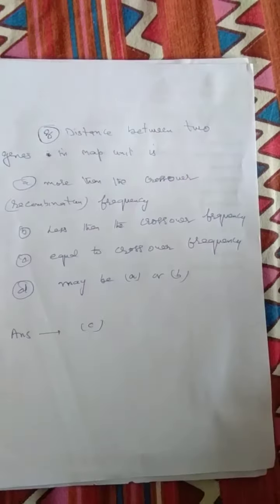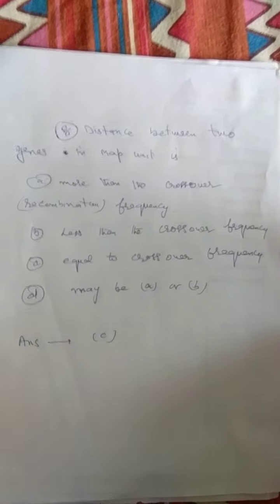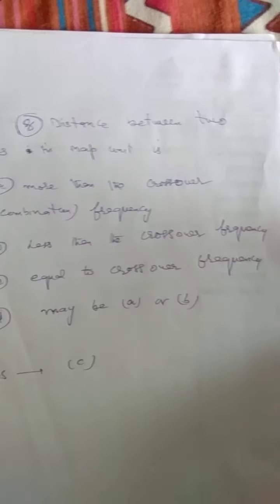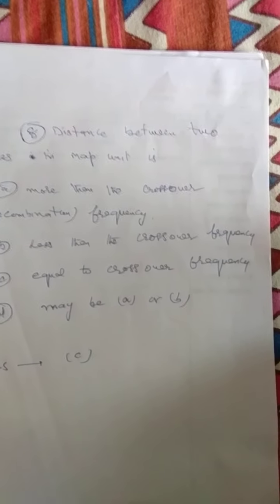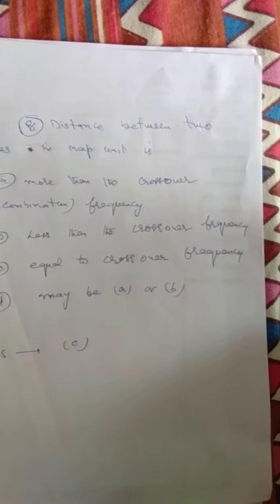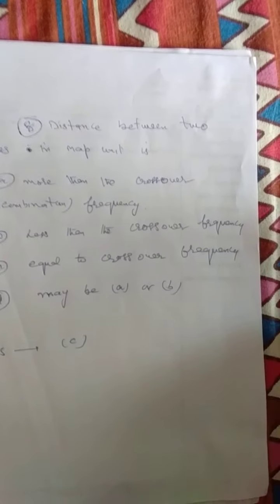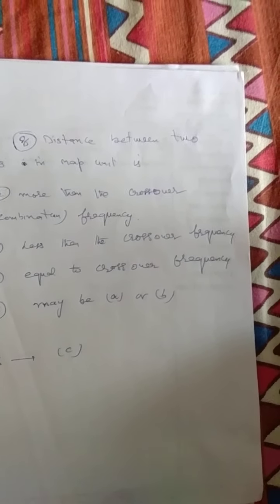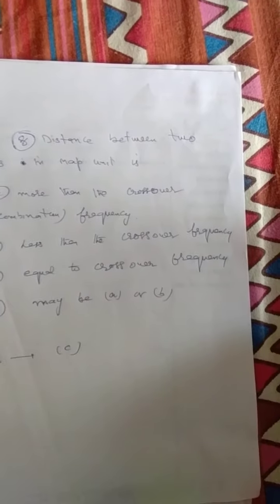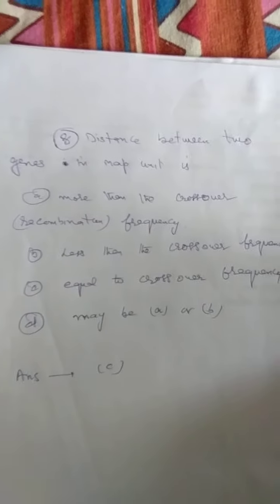Next question is, distance between two genes in map unit is: number 1 more than crossover, that is recombination frequency, less than crossover frequency, equal to crossover frequency, may be A or B. And the answer is C, that is equal to crossover frequencies. Now I explain this question.